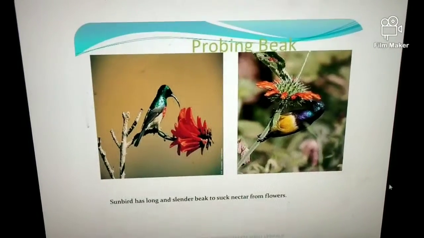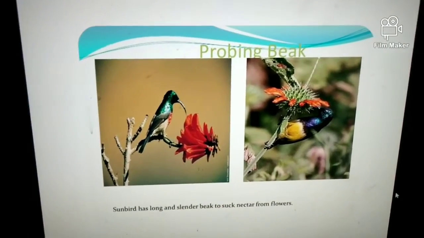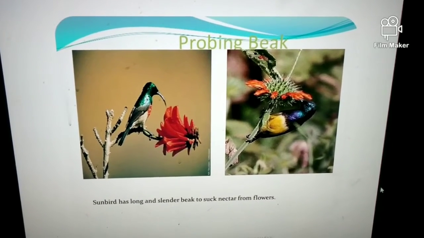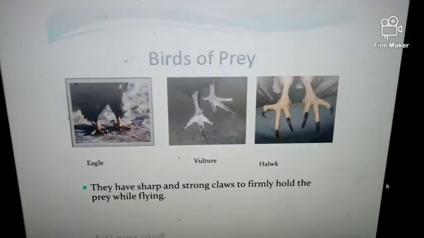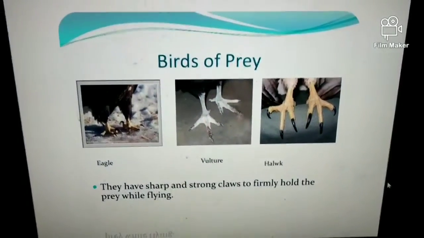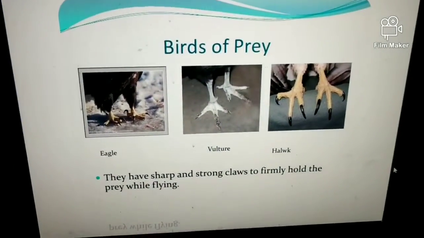Probing beak. Sunbird has a long and slender beak to suck nectar from flowers. Birds of prey. They have sharp and strong claws to firmly hold the prey while flying.